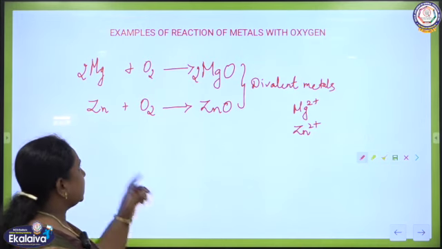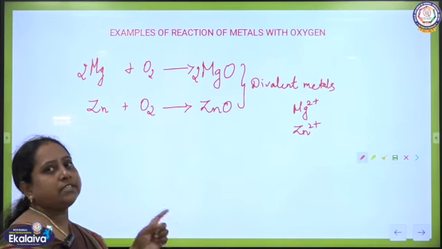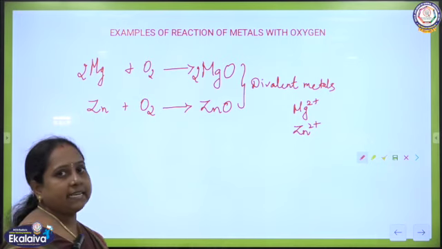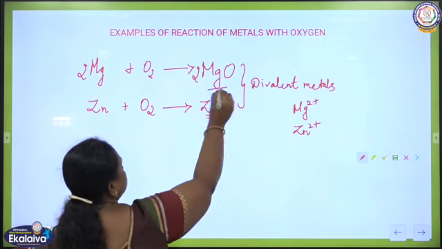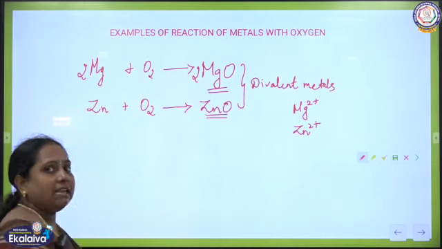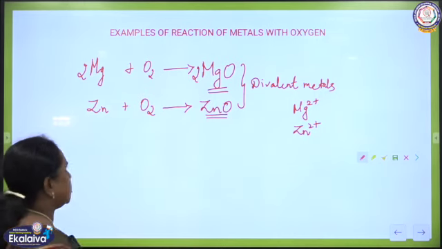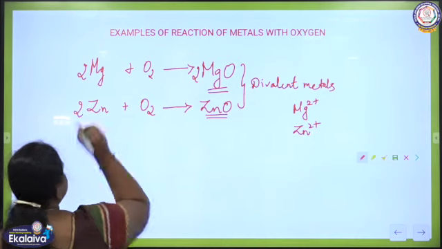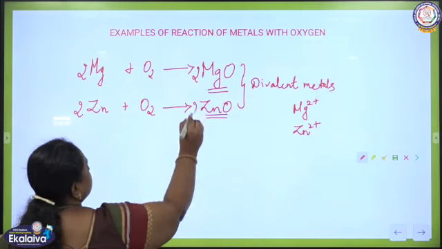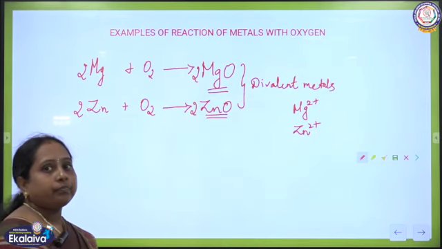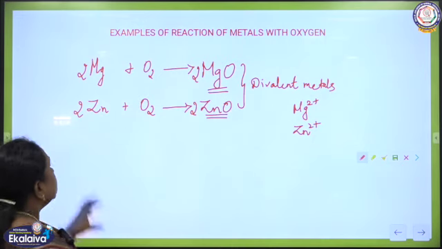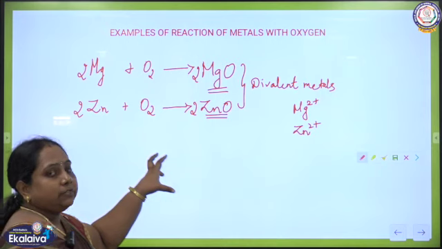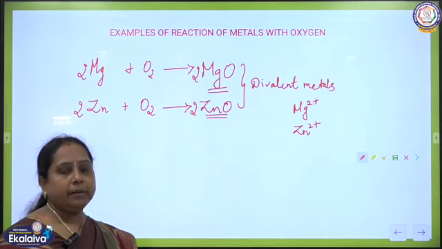That is why when they combine with the oxygen, they produce the oxides which are basic in nature, and the formula should be written as ZnO and MgO. Now here also we have to balance the equation the same way as magnesium. So write 2 in front of zinc, so that now you will be getting 2ZnO. Okay, now the equation is totally balanced. So these metals we can react with the oxygen to produce their metal oxides.